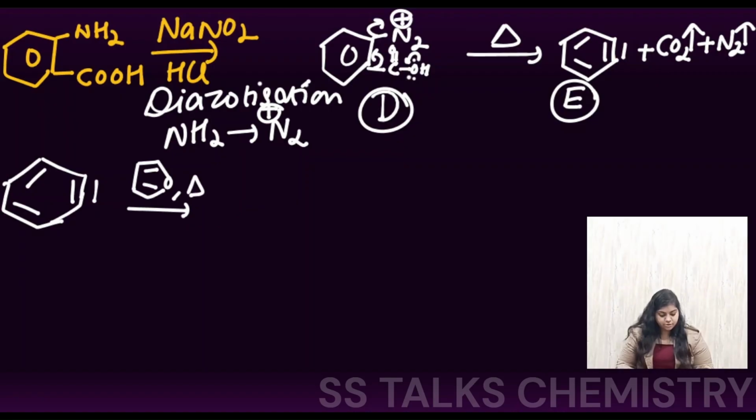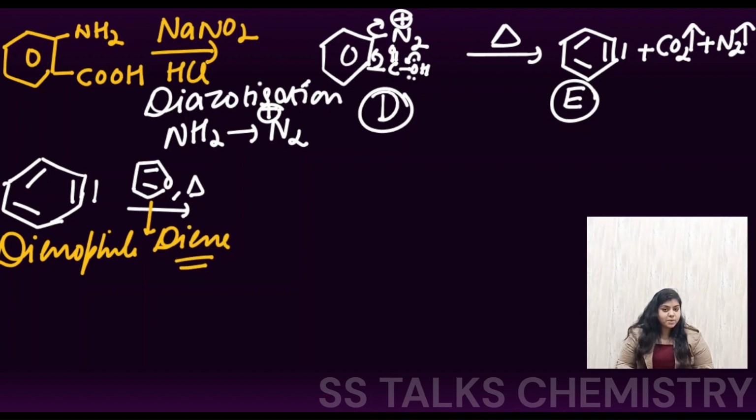You can see here you have your dienophile, this benzyne, and this species, the furan, is your diene, because it is least aromatic, so the diene character is very high in this, so this pi electron density can go for the attack. So in the heating condition, the reaction will be your Diels-Alder reaction, which is your 4 plus 2 cycloaddition reaction.